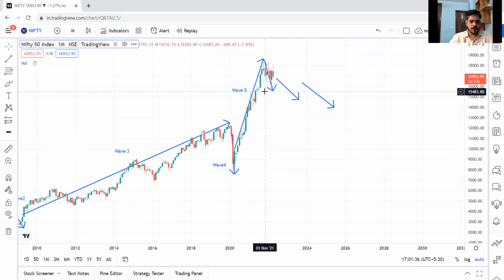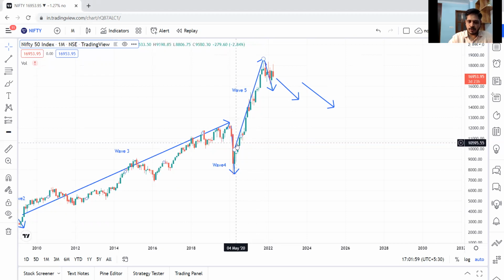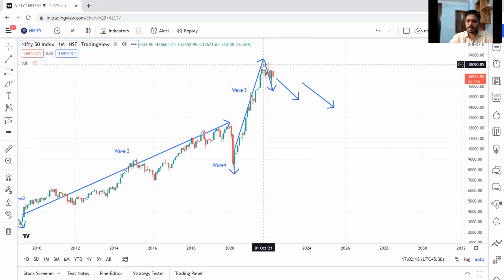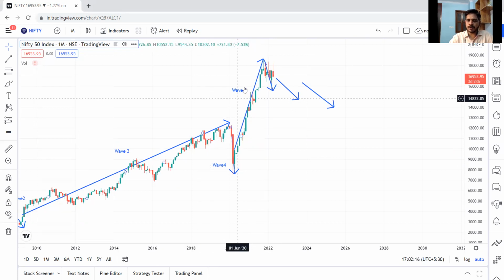Now wave 5. Wave 5 is the final leg of the dominant trend. Everyone is bullish here, and all news is positive. The new investors are jumping in at the top, at the peak. Every stock is going up, and they are jumping in at the peak. Look at this period, from April, somewhere close to May 2020, till September 2021. It is a steep rise, a bull market. This is the end of the dominant wave.